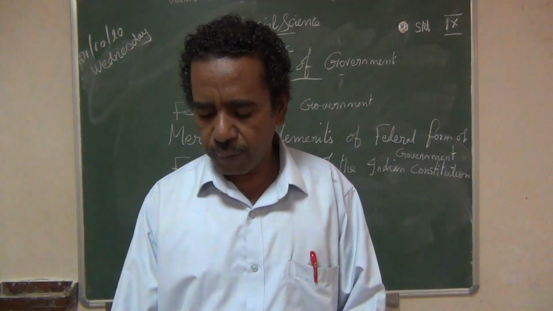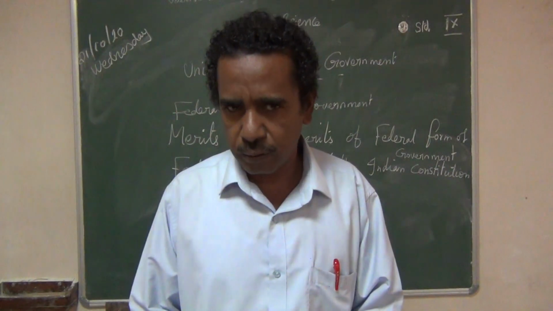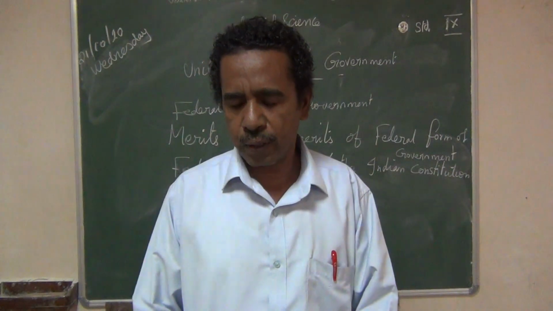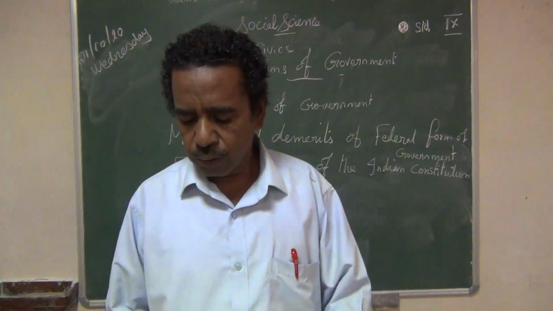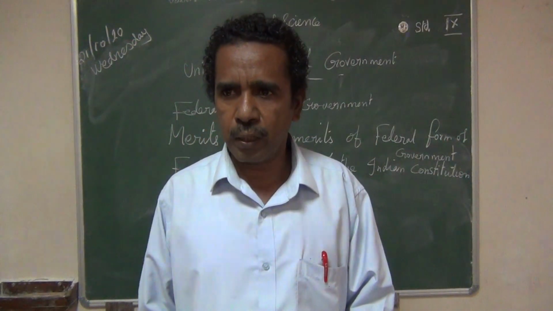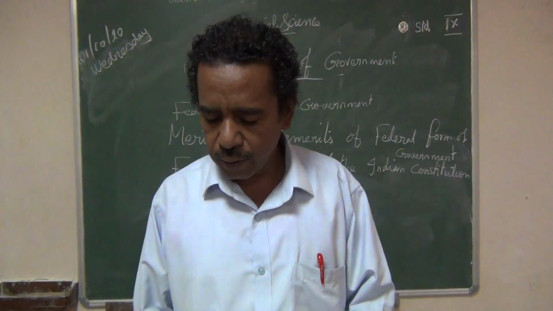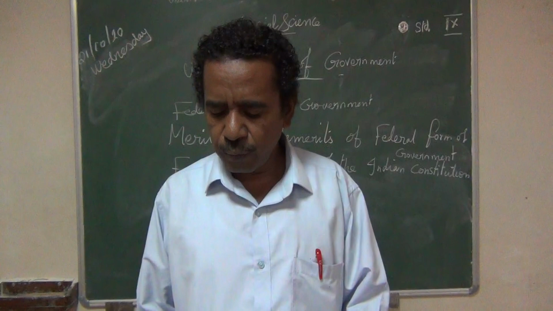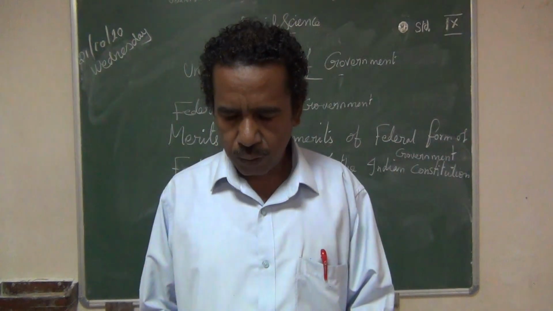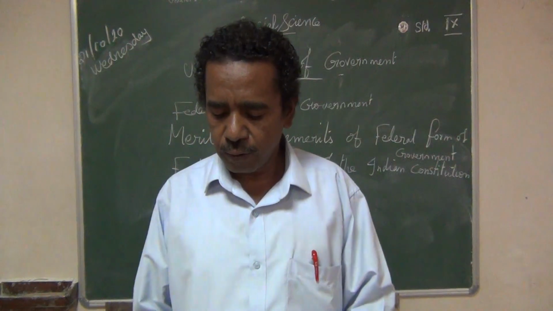Division of powers between center and state. There will be a division of powers. For efficient administration, the powers are divided among the state and the center. It gives rise to big states. The federal form of government gives rise to big states.